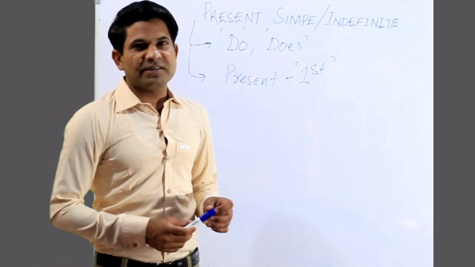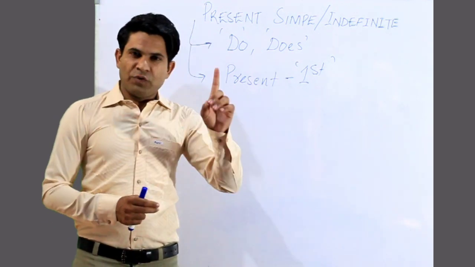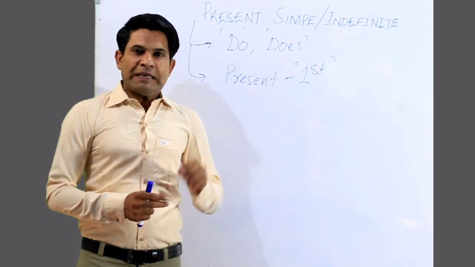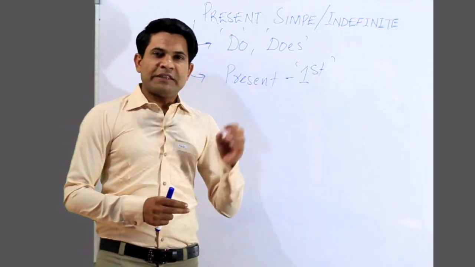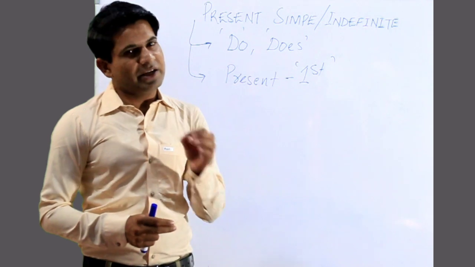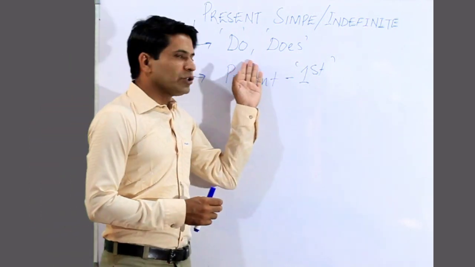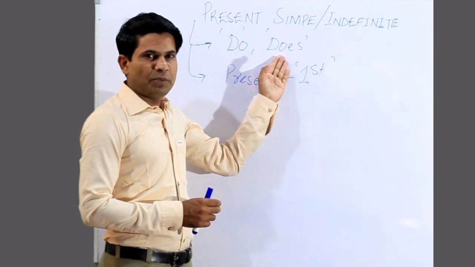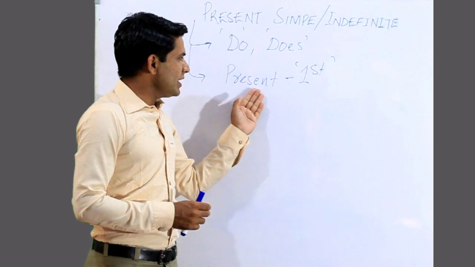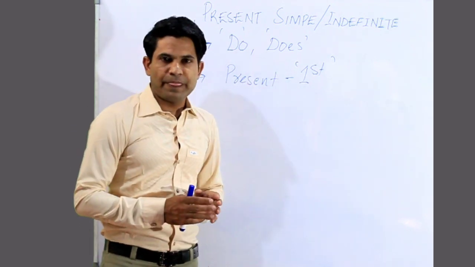Whenever you learn present simple or indefinite tense, you must remember two things. The first thing is the helping verb of the tense, and the other thing is the main verb form that is used in the tense. For present simple tense, we have do and does as helping verbs, with does being the singular form, and we always use the present form or first form of the verb.